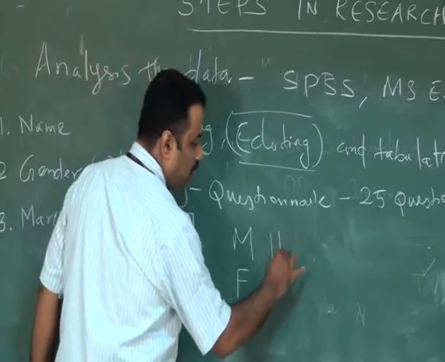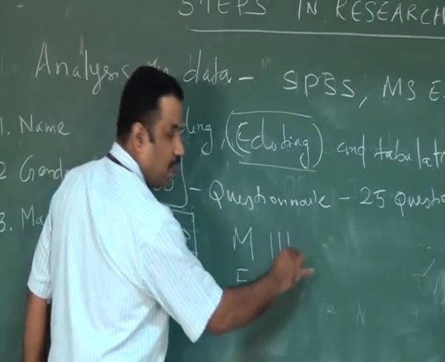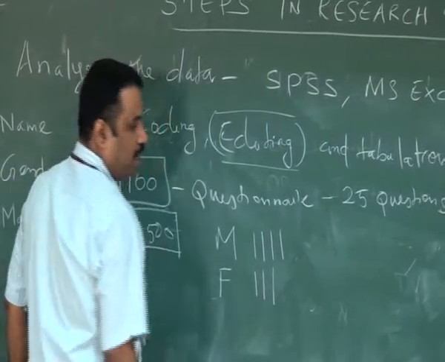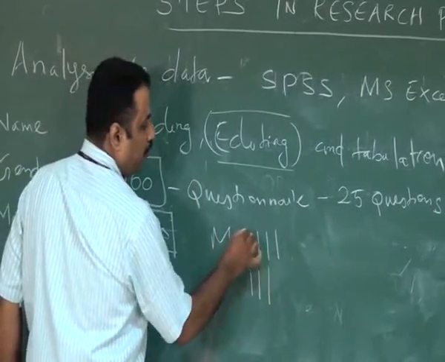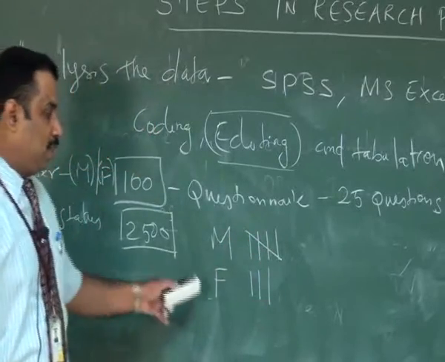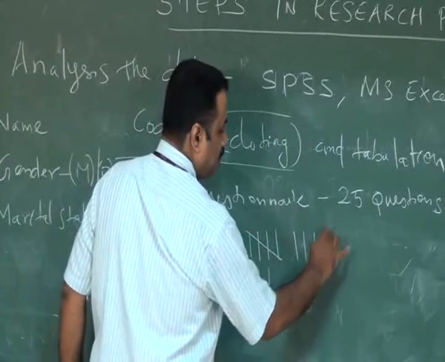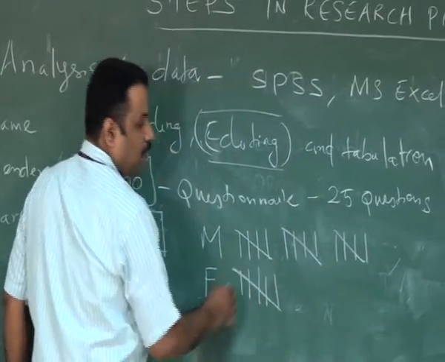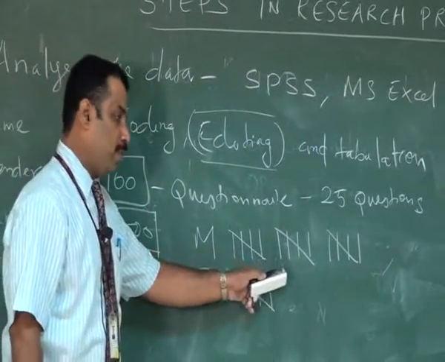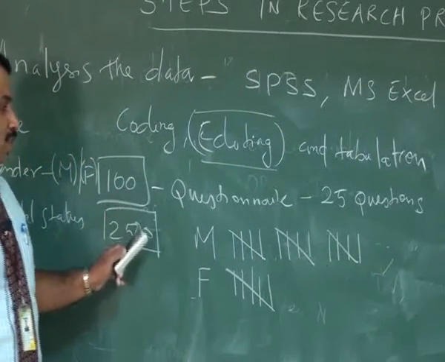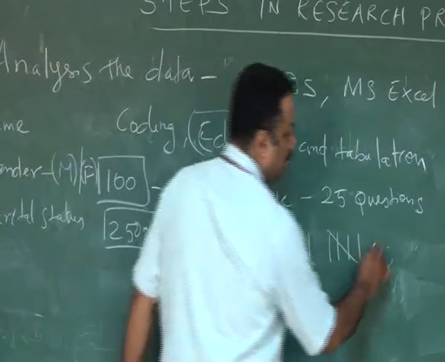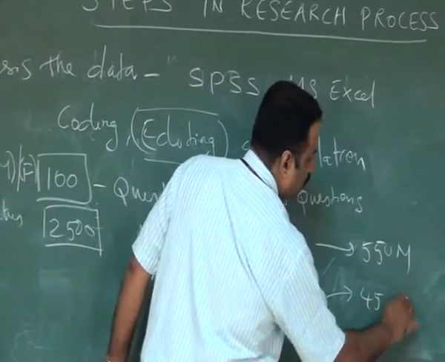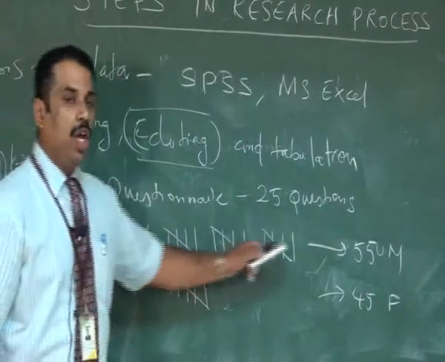Third questionnaire, he gets male. Fourth questionnaire, again a male. So like that he goes further. Once he reaches the fifth male, he crosses like this. So the same way he does the further analysis. So he is going to code all the 100 respondents. After all the 100 questionnaires are entered like that, he is going to get some 55 male respondents and 45 female respondents. So this is called the coding method.